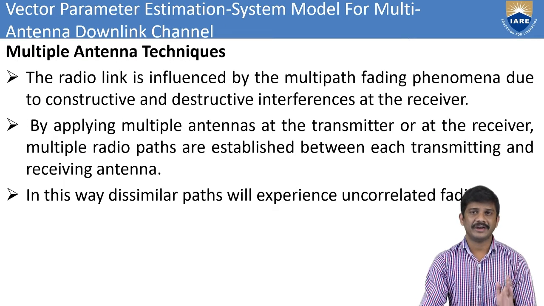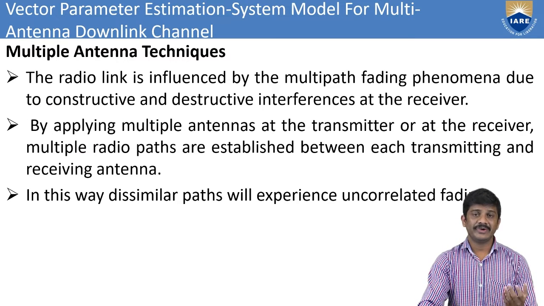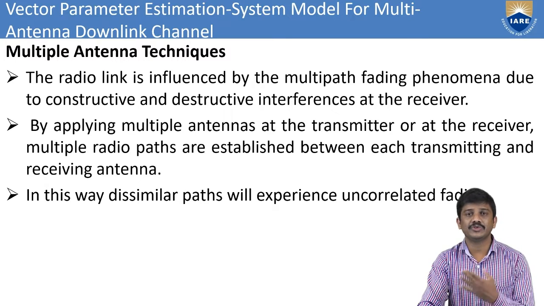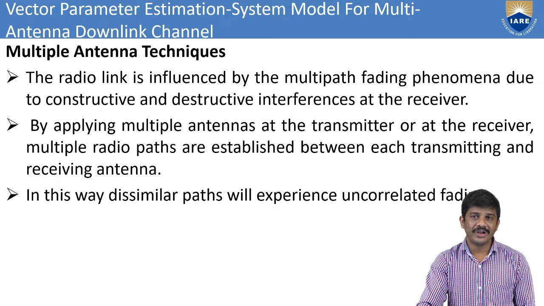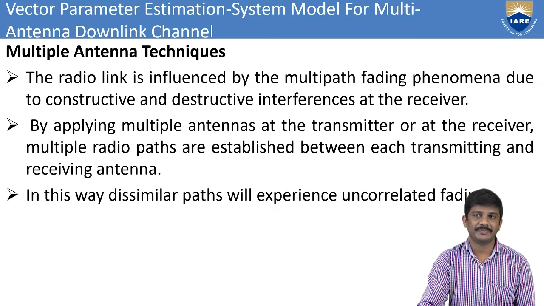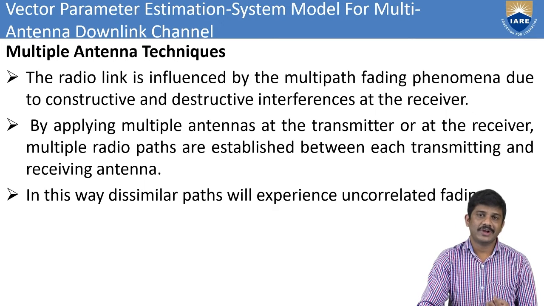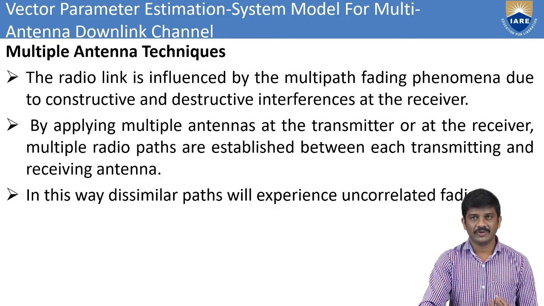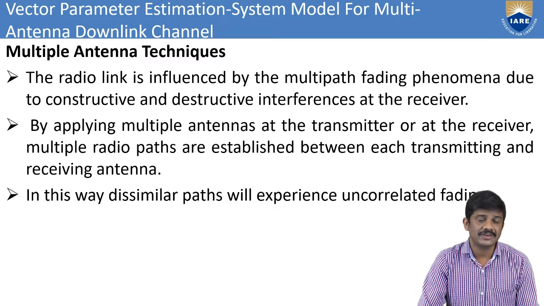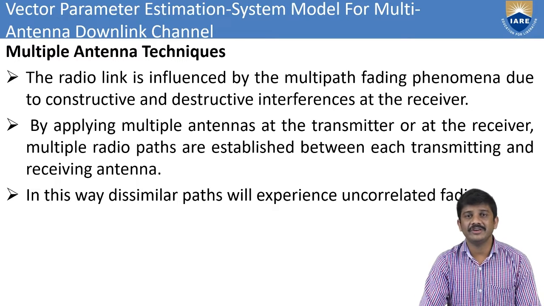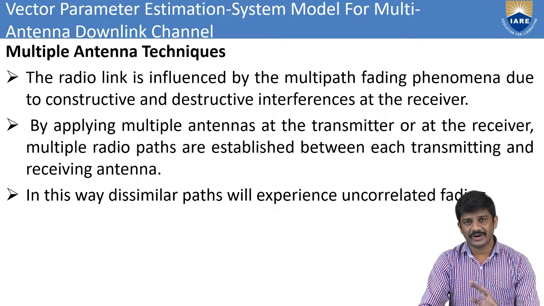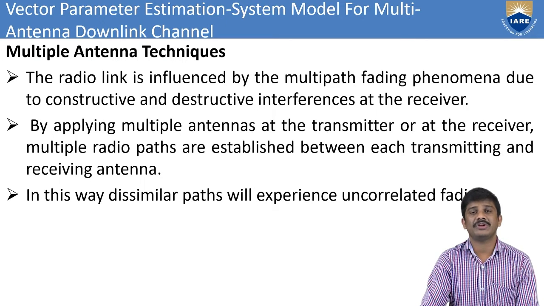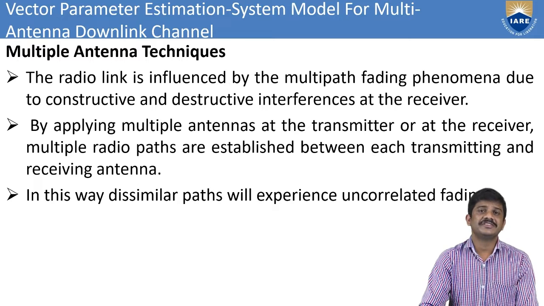Coming to multiple antenna techniques, we can see some radio links. In wireless communication, we transmit the signal through the radio channel. The radio link is influenced by the multipath fading phenomena, due to constructive and destructive interference at the receiver. We discussed in previous sessions what multipath fading is. To overcome the fading, we can use the diversity techniques.